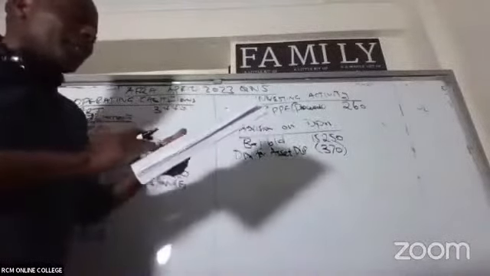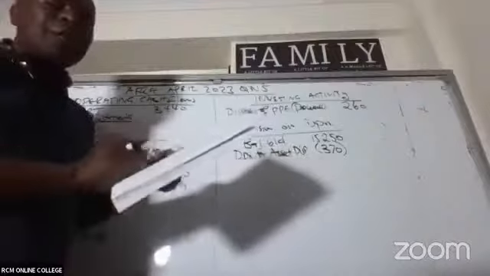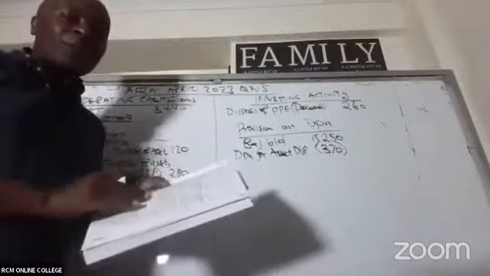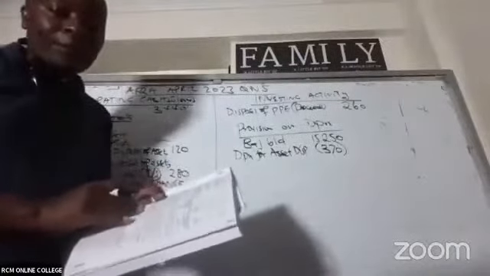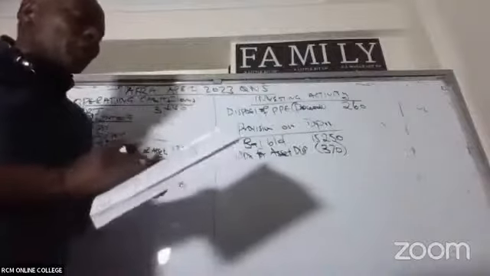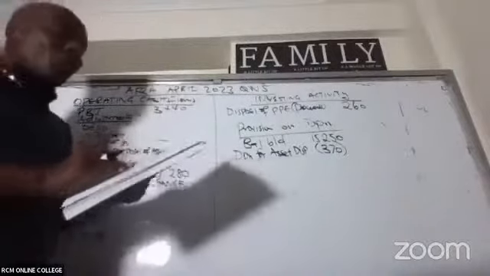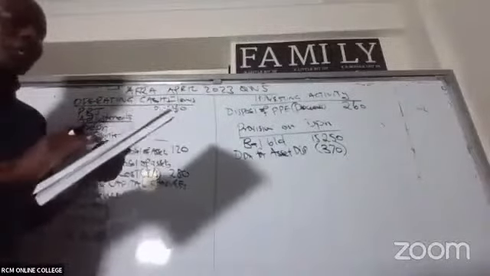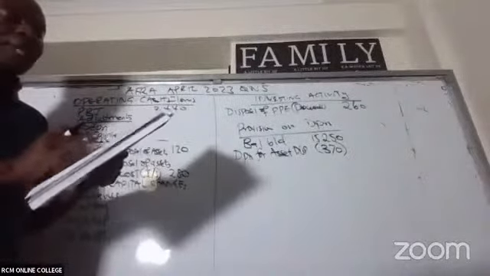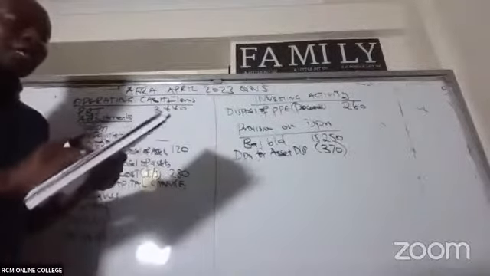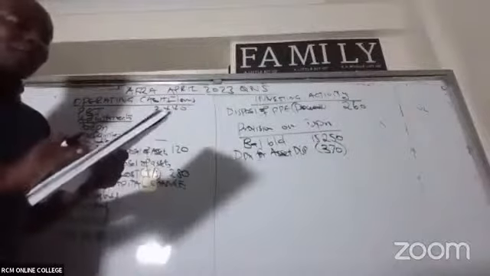you'll be able to see on note number 2, we did something. We acquired a subsidiary. So in this case, ladies and gentlemen, if you look at note number 2, on 1st January 2022, G Limited acquired 75% of the 100 million ordinary shares of shillings 10 each in S Limited. The acquisition consideration comprised a share exchange on the basis of 2 shares in G Limited for every 3 acquired